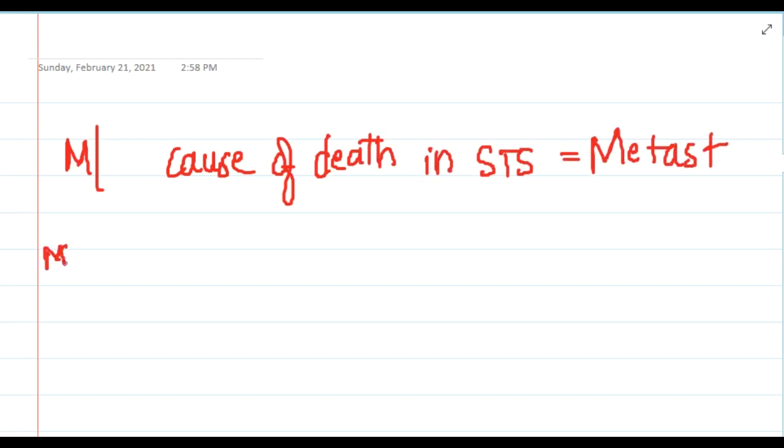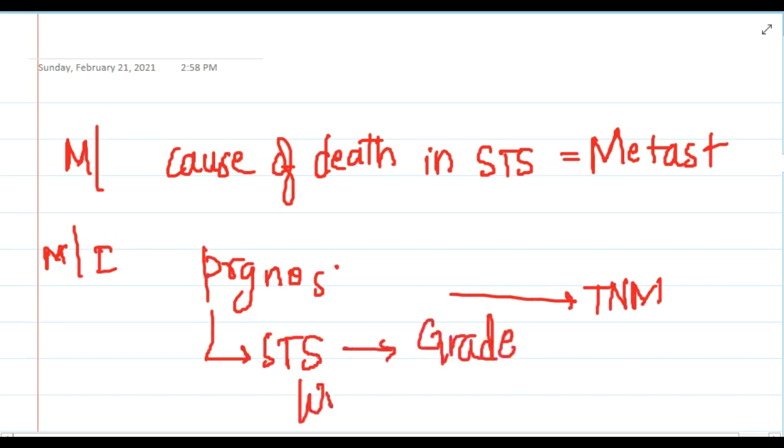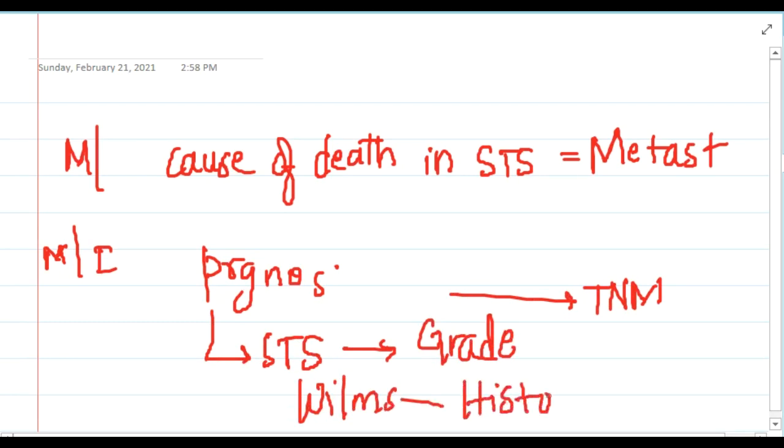Then the most important prognostic factor in most malignancies is tumor node metastasis, but the most important prognostic factor for soft tissue sarcoma is grade, and for Wilms tumor it is histology followed by stage. So these are the important one-liners in soft tissue sarcoma. Now we will see soft tissue sarcoma in detail.